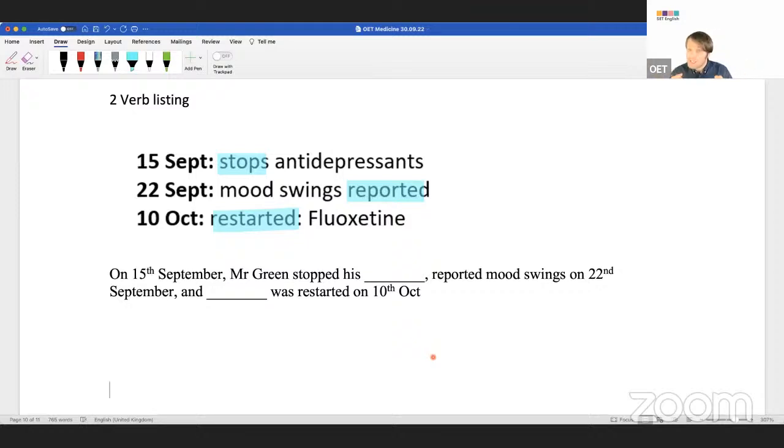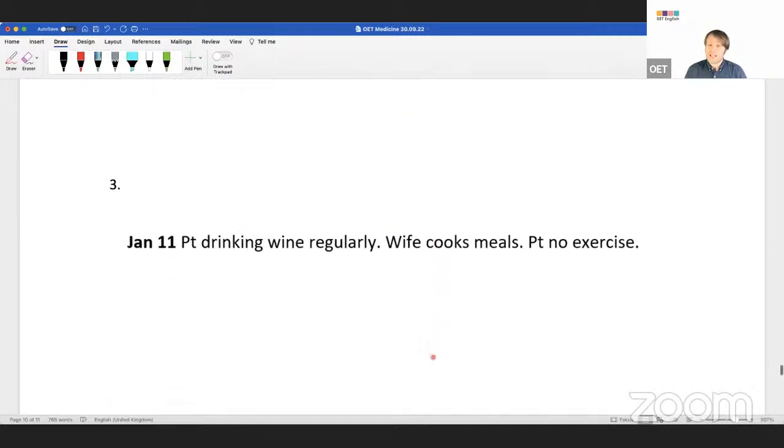For example, an OET story, ready? Mr. Green was diagnosed with blank, was treated with, and is recovering well. It's a story, isn't it? You're telling a very, very summarized timeline story. Does that make sense? It's very, very powerful, this technique. Let's have a look at this last one.